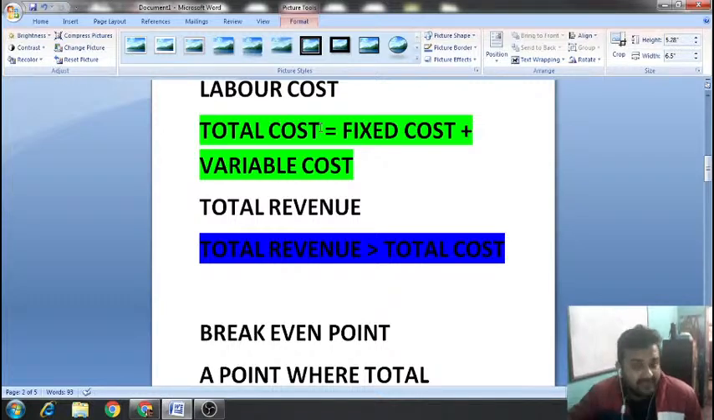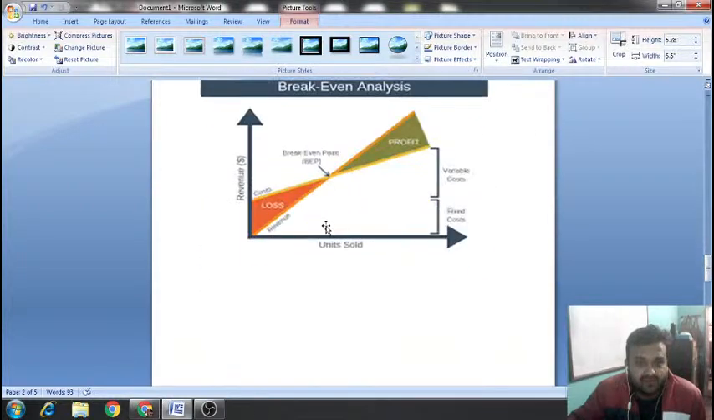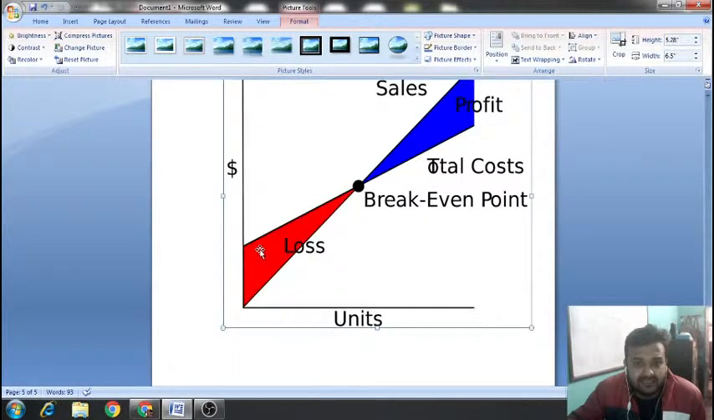Why? Because fixed cost will always be something. It is a mixture of fixed cost and variable cost. So if there is fixed cost, you add these two and you will always get some total cost. Total cost can never be 0, because fixed cost can never be 0. Clear? Understood? So see this, this is the line of total cost and this is the line of total revenue.